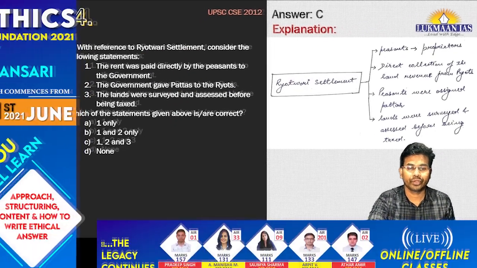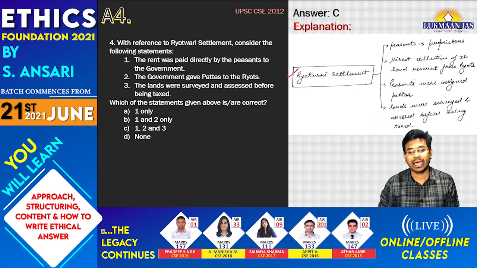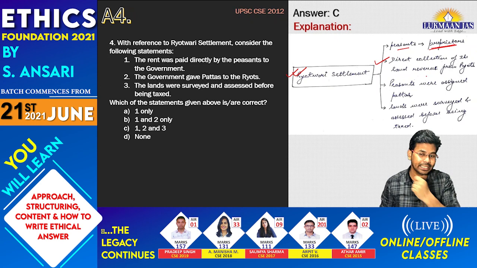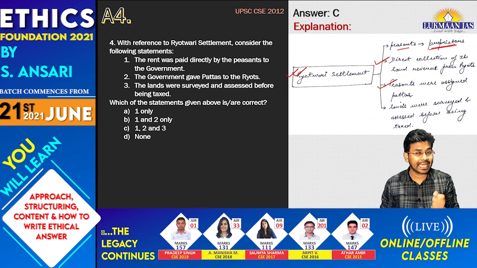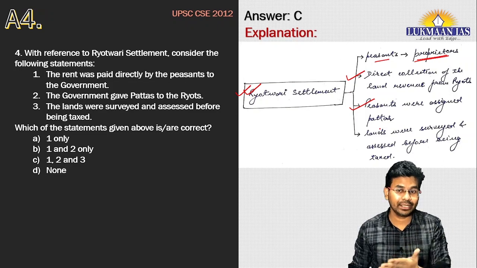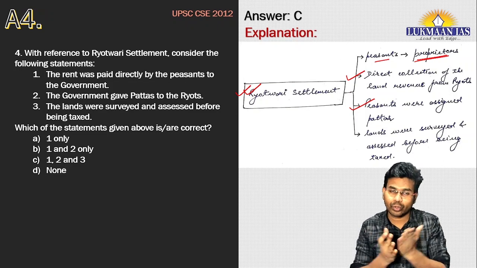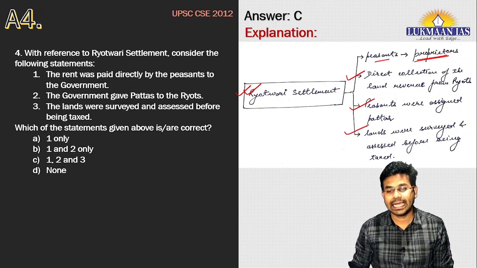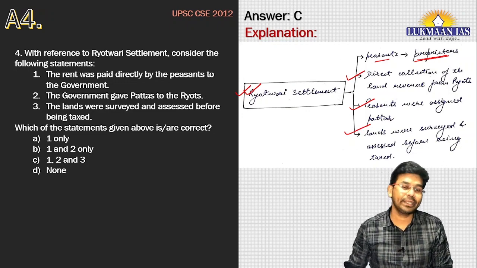Under the Rayatwadi settlement, the peasants were given the proprietorship right over the land which they cultivated. The government directly collected the land revenue from the ryots, and peasants were assigned pattas. Pattas means peasants were recognized as the proprietors of the land through a piece of paper, and the lands were surveyed and assessed before being taxed.